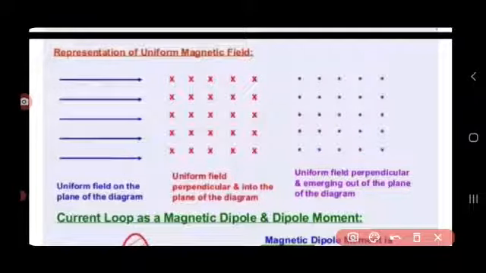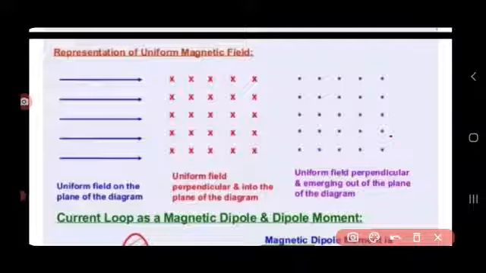If magnetic field lines are represented by equidistant parallel lines, that indicates that the magnetic fields are parallel. If magnetic field lines are represented by equidistant dots, that indicates that the magnetic field is perpendicular to the plane of paper and directed outward. That means here it is a uniform magnetic field perpendicular to the plane of paper and emerging out of the plane of paper.